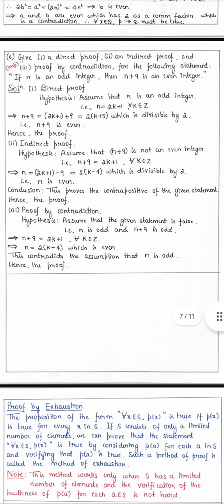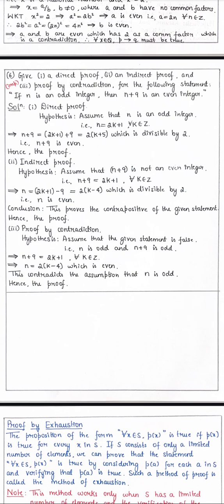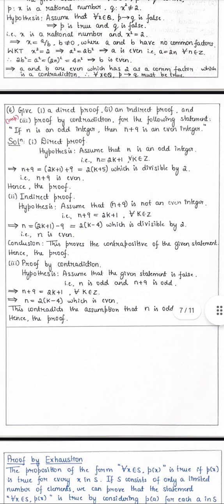Proof by contradiction: the negation of "if P then Q" is that P is true but Q is not true. What is Q? n plus 9 is an even integer. So we consider n is odd and n plus 9 is odd. Then n plus 9 equals 2k plus 1 for some k belonging to the integers, so n equals 2 into (k minus 4), which is even. This contradicts the assumption that n is odd, hence the proof.